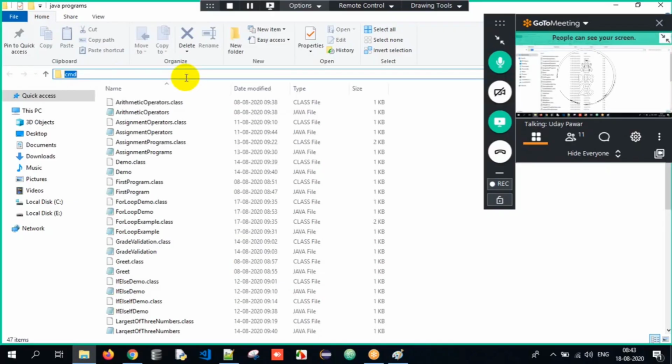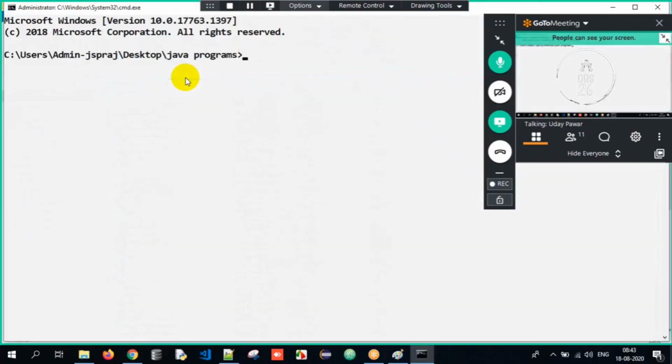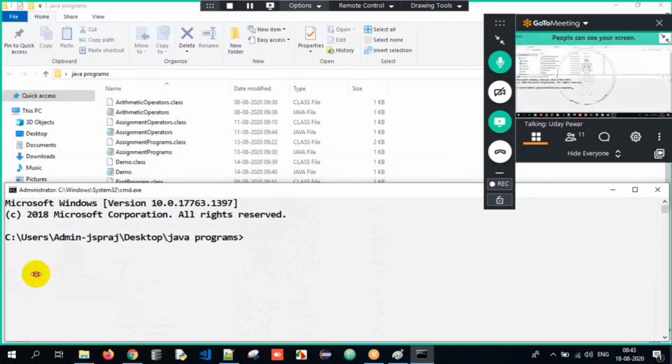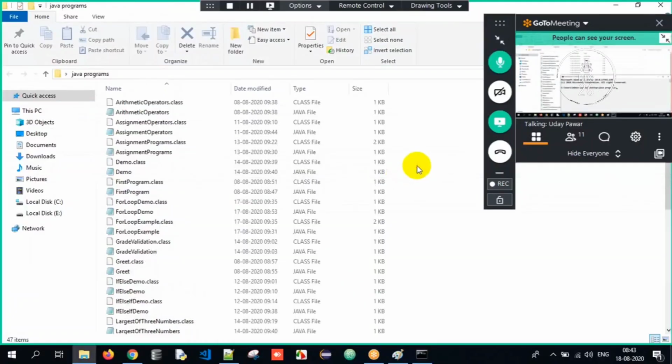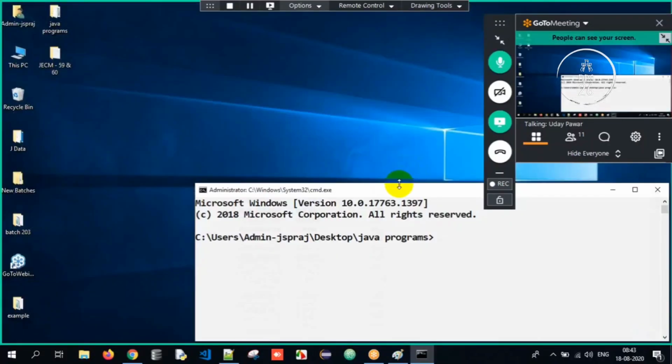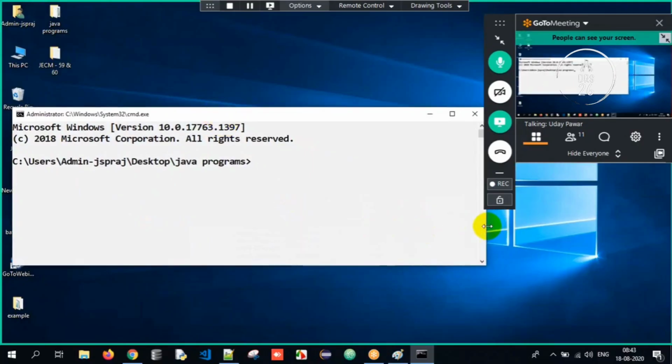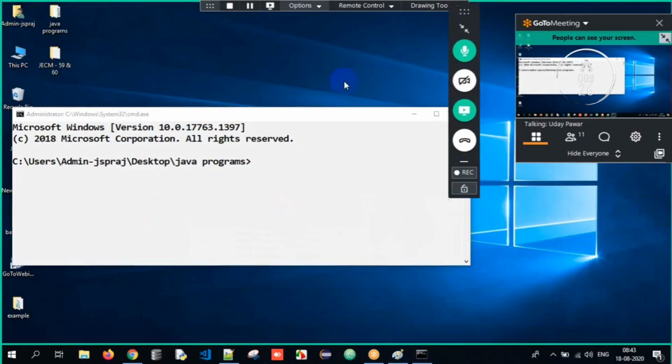Once I tell cmd, the command prompt will get opened in that respective directory itself. If not, I would have to explicitly type cd desktop, cd java programs, and so on. But now here it happens automatically, because we are trying to go to that directory and open it.